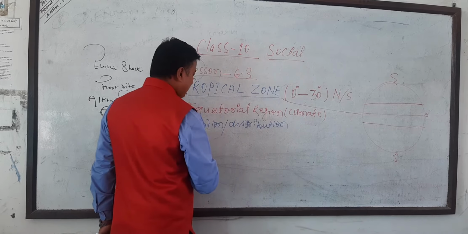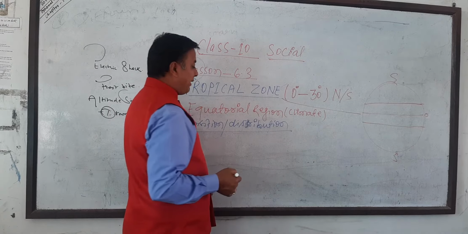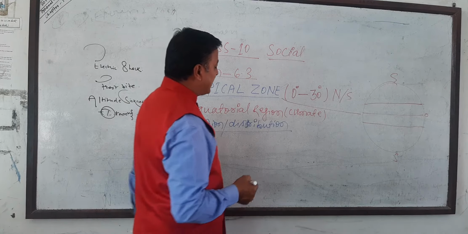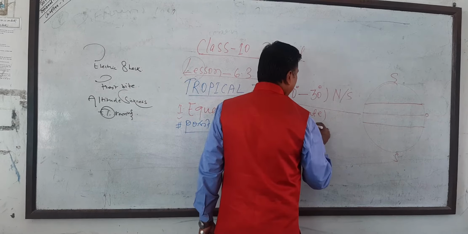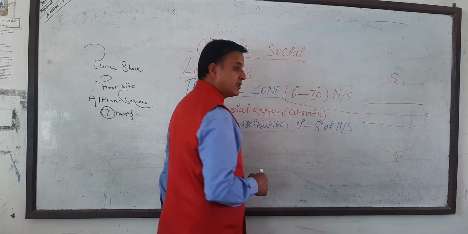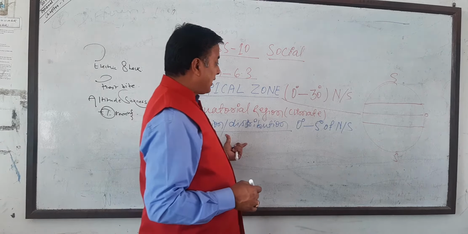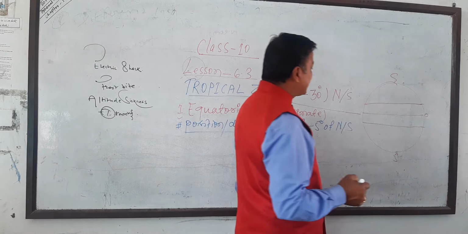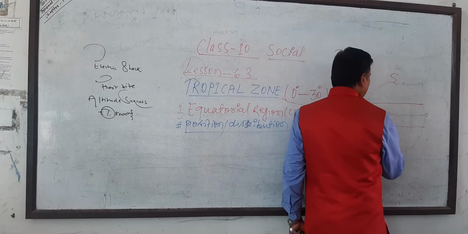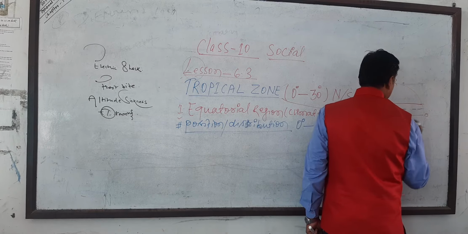Position and distribution of the climate: the equatorial climate lies from 0 degree to 5 degree of north and south hemispheres. The equatorial climate lies in both these hemispheres.